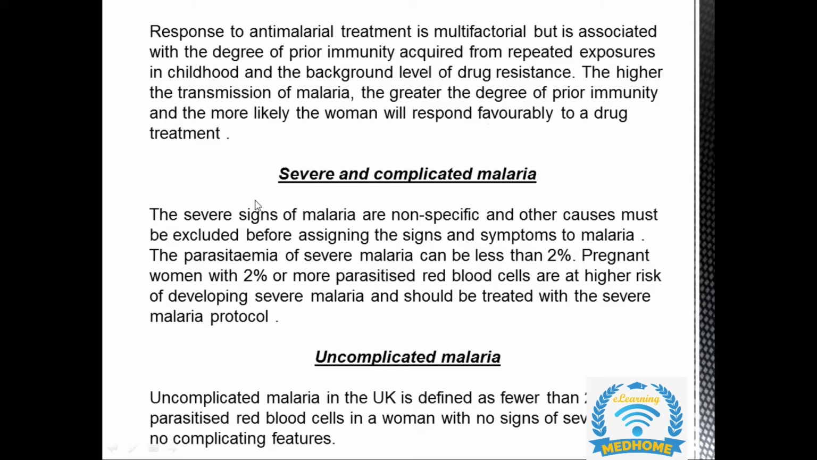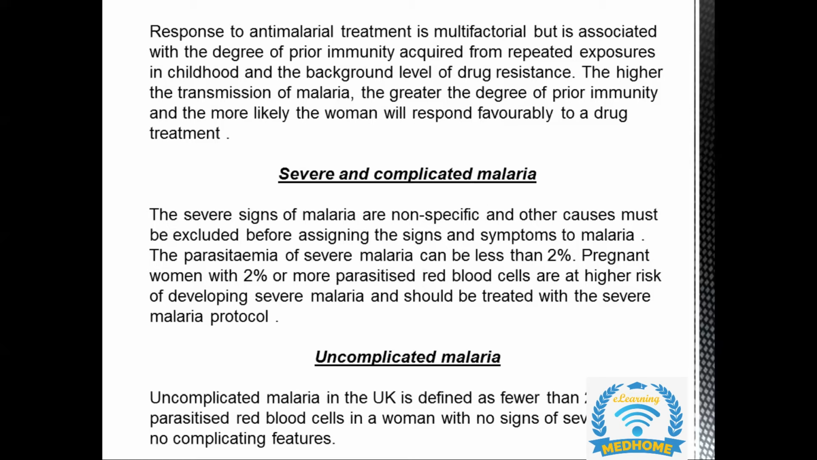Now there are a few definitions that we need to cover. How do we explain when we say that the malaria is severe and complicated? The severe signs of malaria are non-specific, and other causes must be excluded before assigning the signs and symptoms to malaria. The parasitemia of severe malaria can be less than 2%, but pregnant women with 2% or more parasitized red blood cells are at high risk of developing severe malaria, and they should be treated with the severe malaria protocol.